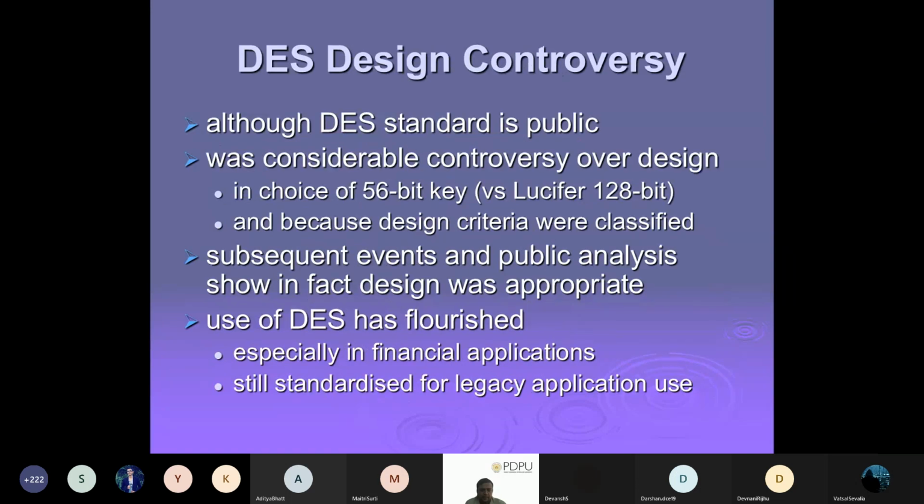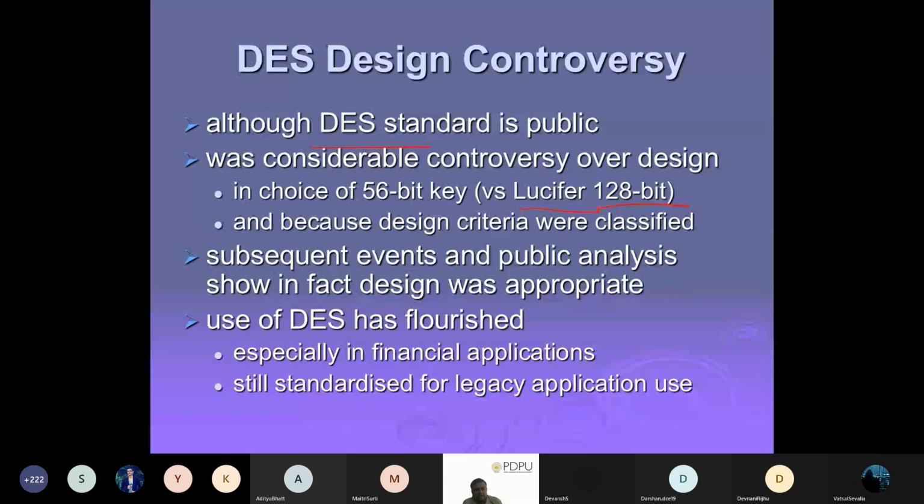Clear? So there was even a controversy, because at that time people were trying to design multiple ciphers. One is this DES, and another is Lucifer, which they designed with 128 bits. There will always be a controversy, because these need to be standards used worldwide. So they have to be made public, analyzed, and we have to make sure attackers cannot break them.